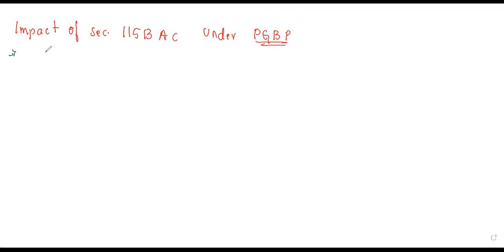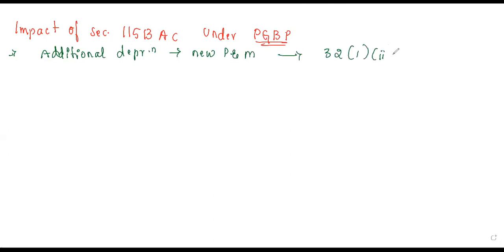We'll just see. Under this, the first point is additional depreciation. The additional depreciation here is for a new plant and machinery. It should be according to section 32 subsection 1 to 8.